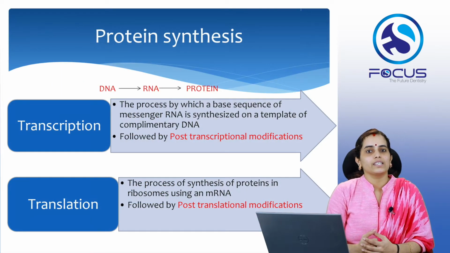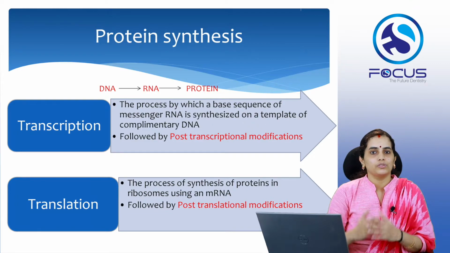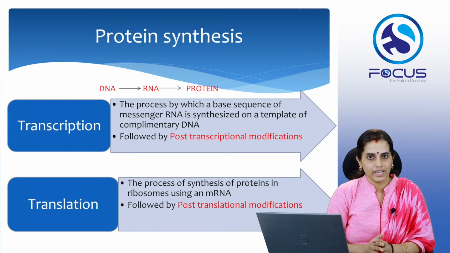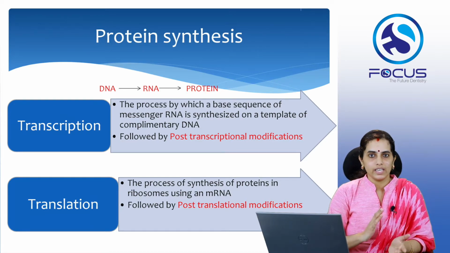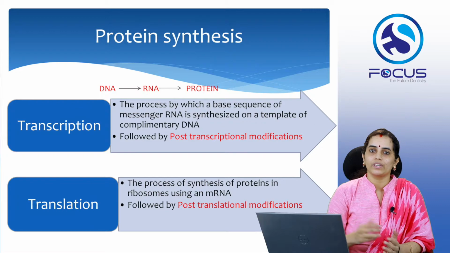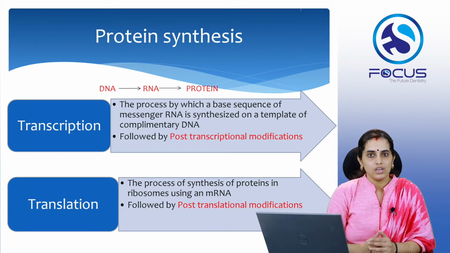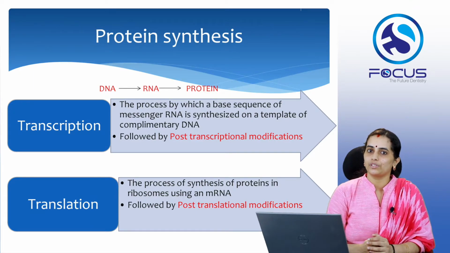Now, let us have a look at how protein synthesis occurs. The basis for protein synthesis is mainly the central dogma of molecular biology, wherein the genetic message within the DNA is first transferred onto an RNA, and based on the message in the RNA, corresponding proteins are synthesized. So DNA to RNA and then to protein is what constitutes the central dogma of molecular biology.